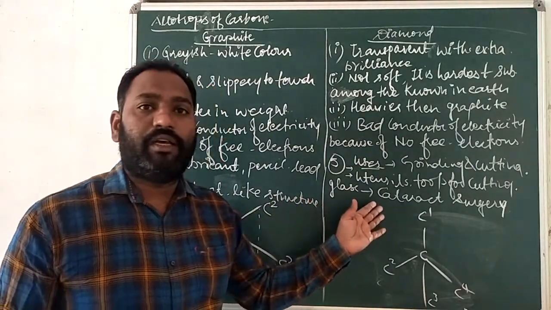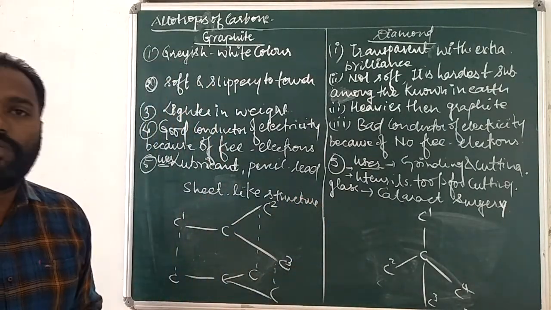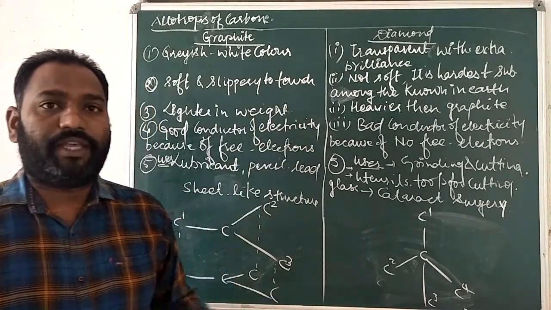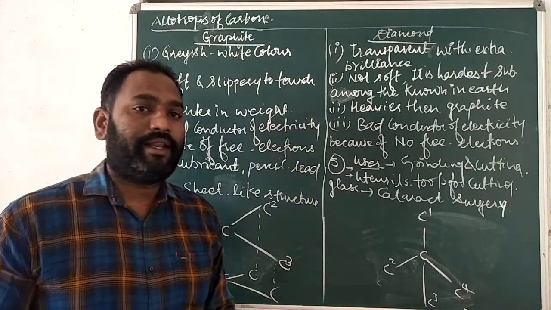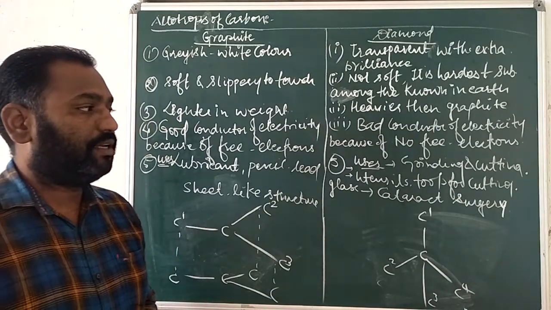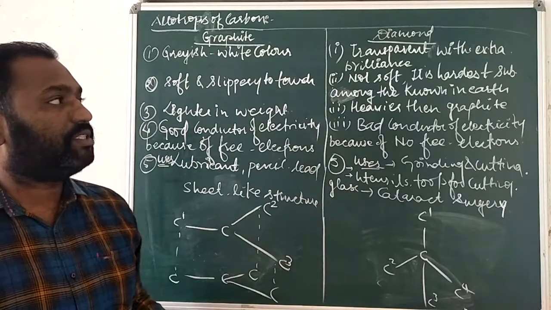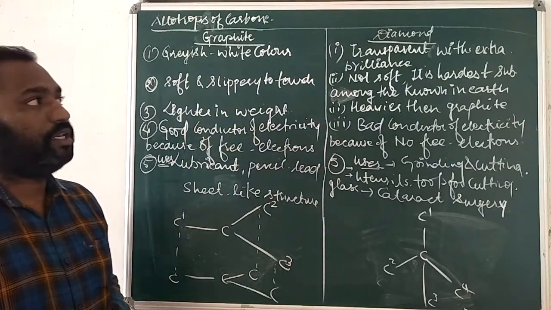Generally doctors use tools made of diamond, because if they use steel or any iron tools, then there may be a chance of infections. That's why for cataract surgery doctors mostly use diamonds.